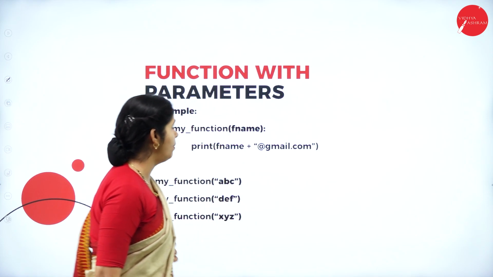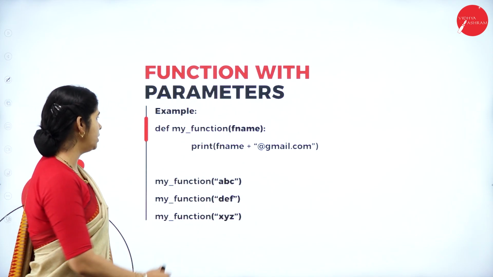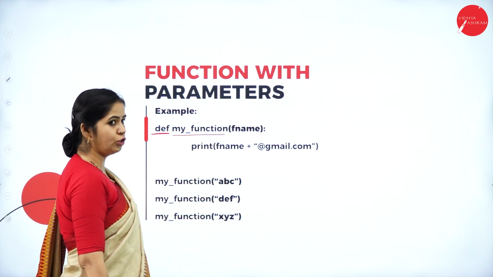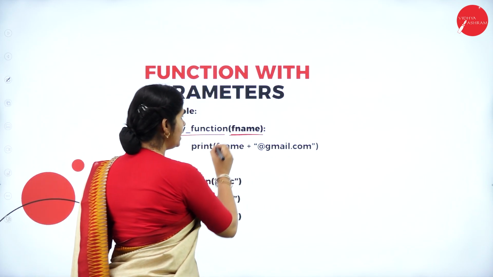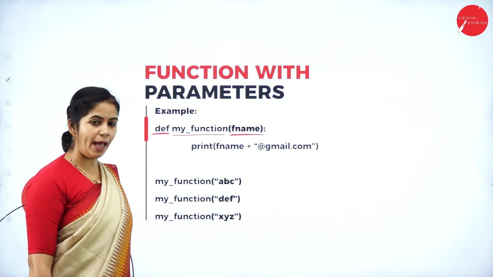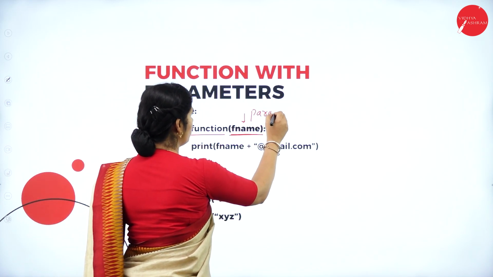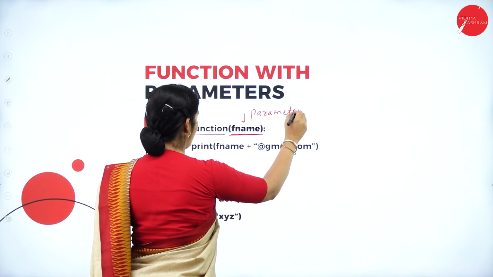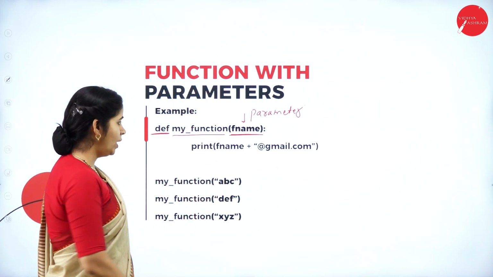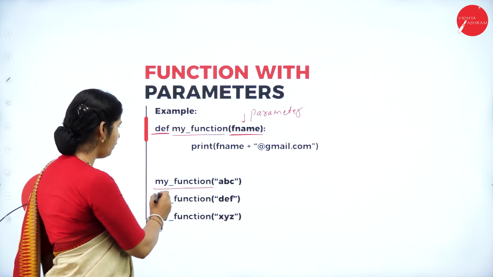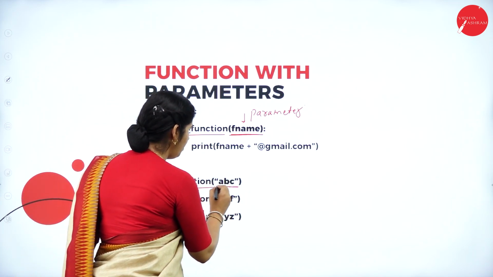Let us have an example for a function with parameters. The same, we are defining one function called my function. Here, what is the parameter? fname is my parameter that I am passing. Whenever the function is called, we call the function name with the parameter value.